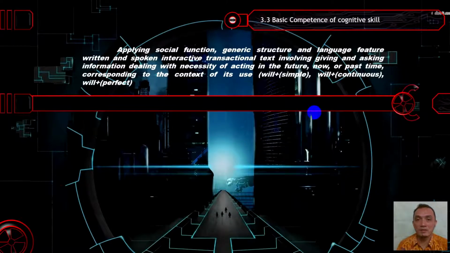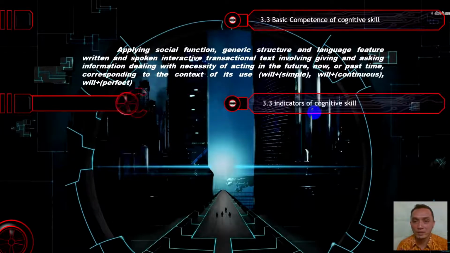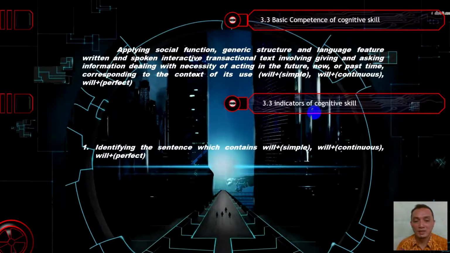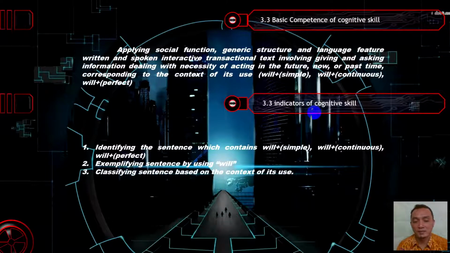And I also give you the indicators during your learning in this lesson on 3.3. They are, first, identifying the sentences which contain will simple, will continuous, and will perfect, and then exemplifying the sentence by using will, then classifying sentences based on the context of their use, and applying the use of will in the sentence.